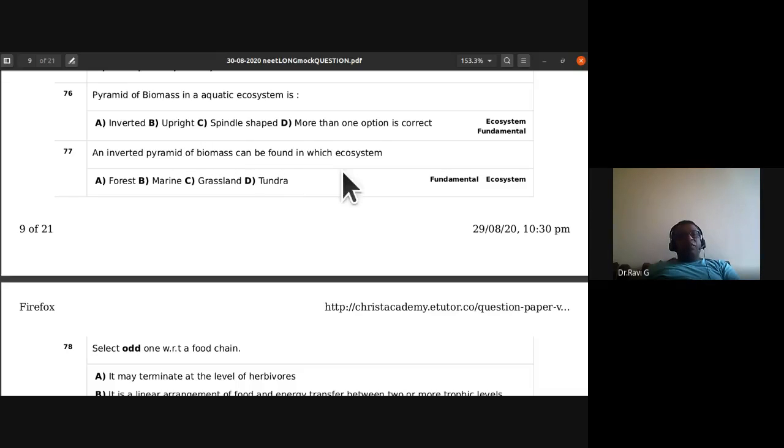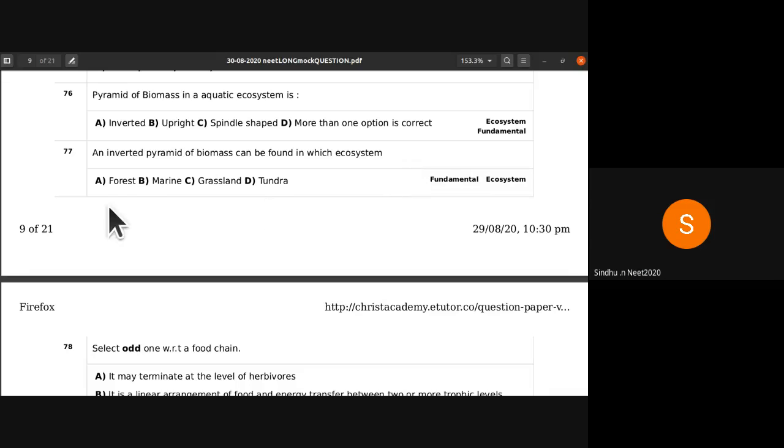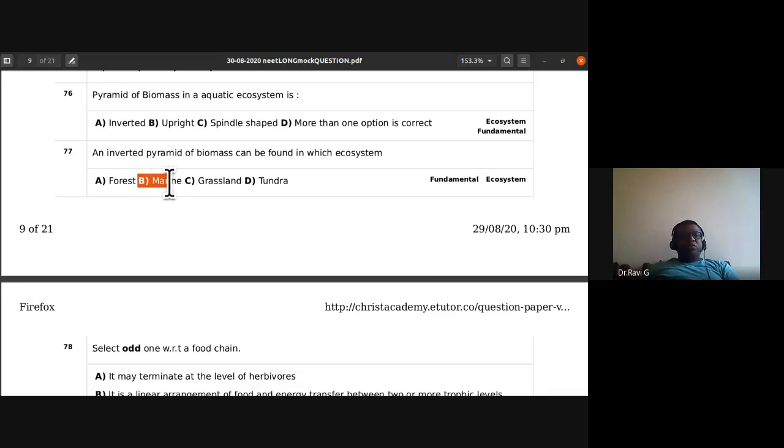An inverted pyramid of biomass can be found in which ecosystem? Marine. Yes, very true. Marine ecosystem. Aquatic comes there, fresh water or marine.